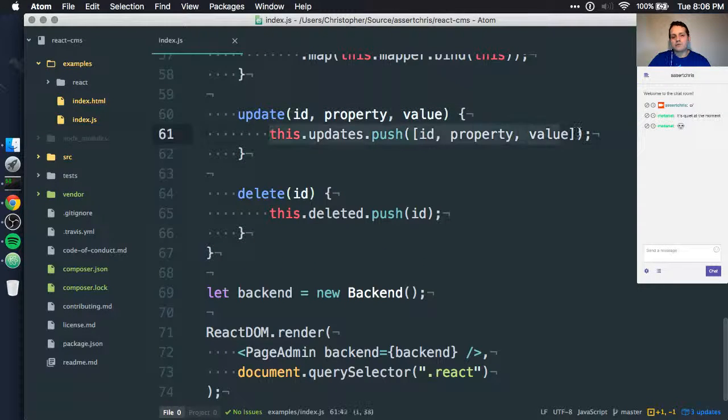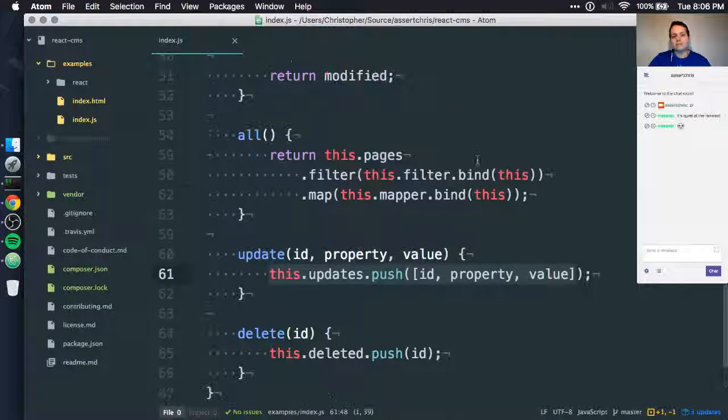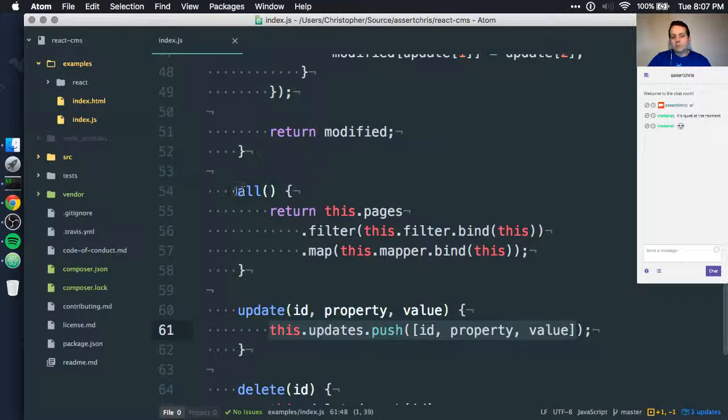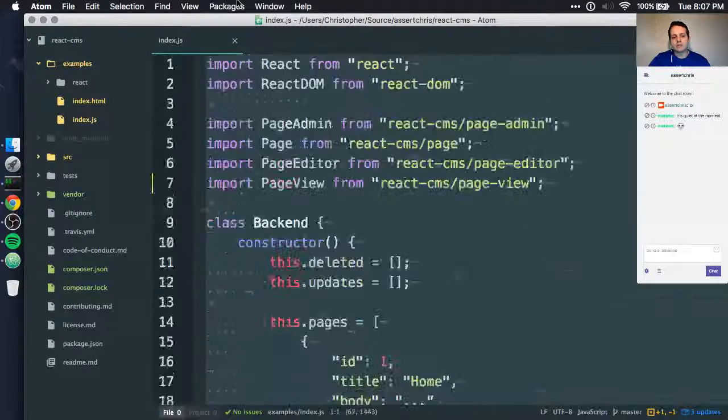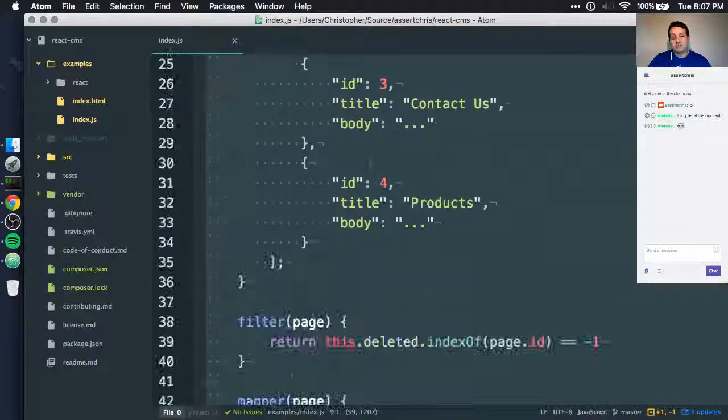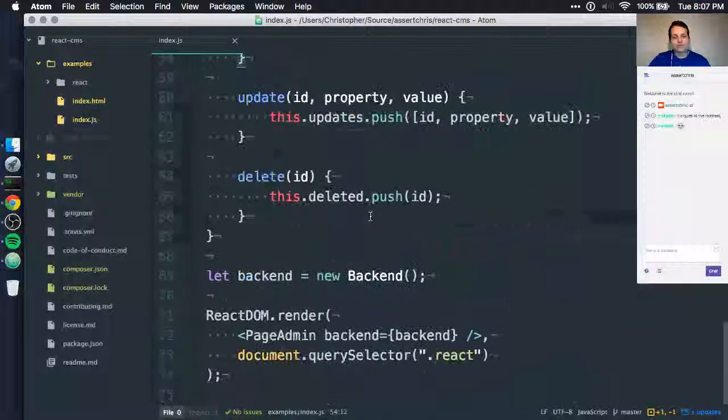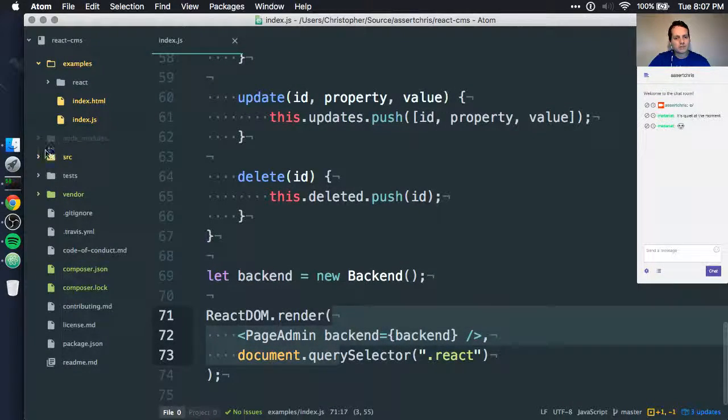They just add notes, which say, when you render this thing out, just don't render this page. And for the update, when you render this thing out, be sure to update these fields accordingly. So when we call all to get all the pages, we filter out any pages that are supposed to appear deleted, and we apply any updates that are supposed to apply. So this isn't perhaps the most efficient way of doing this, but it's pretty quick to do as an example. We can do a backend in like 50 lines of code. It's pretty cool. Okay, so we use this in the page admin.